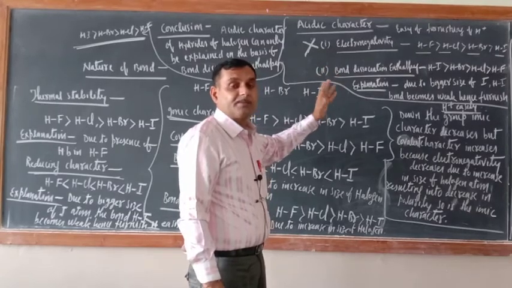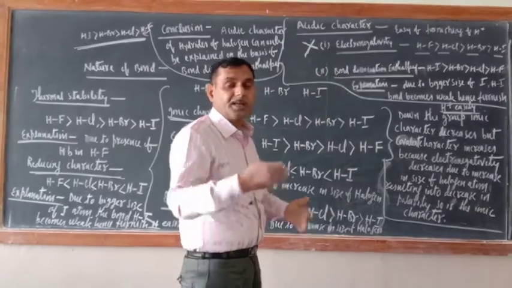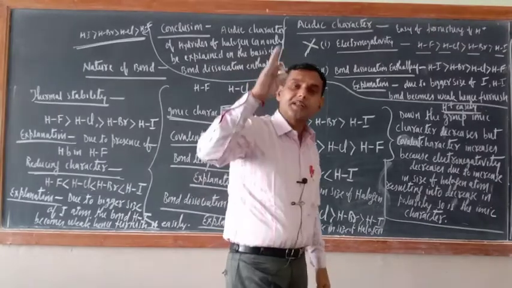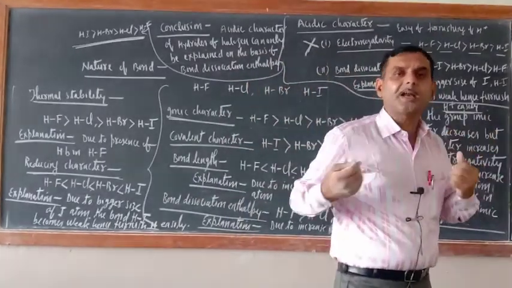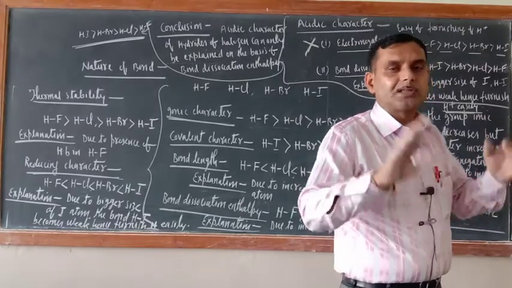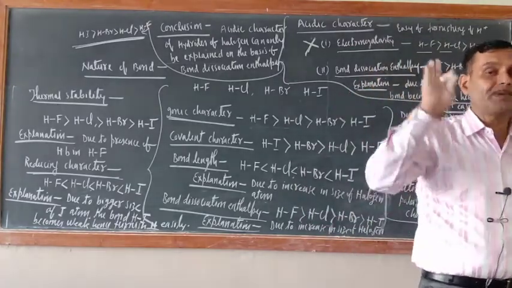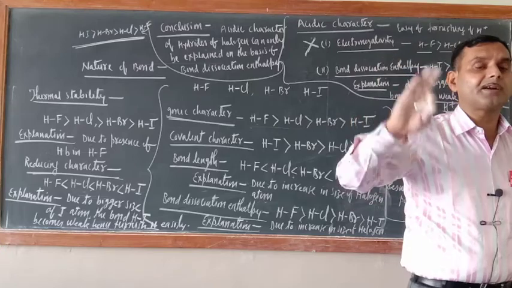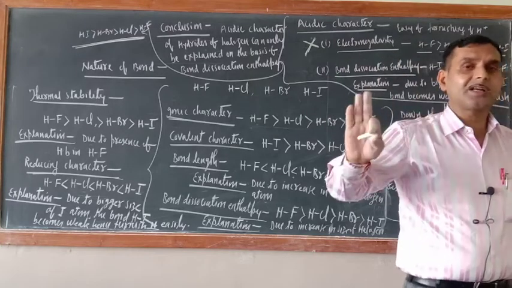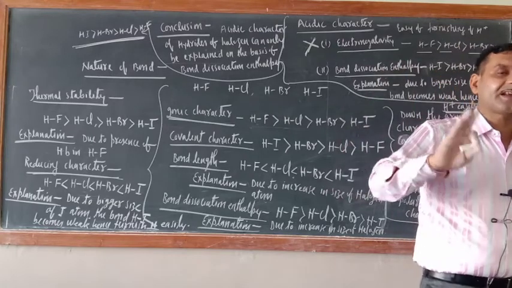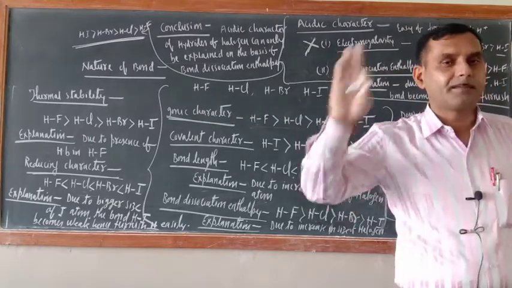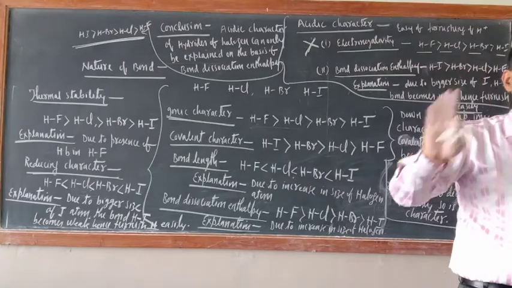Because in HF there is hydrogen bonding, the H will be involved in the formation of hydrogen bonds. Then how can it come out? It can't come out. So the difference in electronegativity between hydrogen and the halogen atom is not a criterion to explain the acidic character of hydrogen halides. Bond dissociation enthalpy is the criterion.